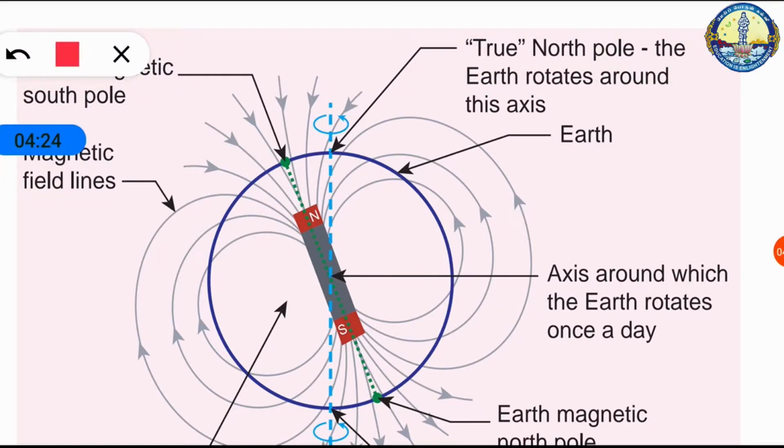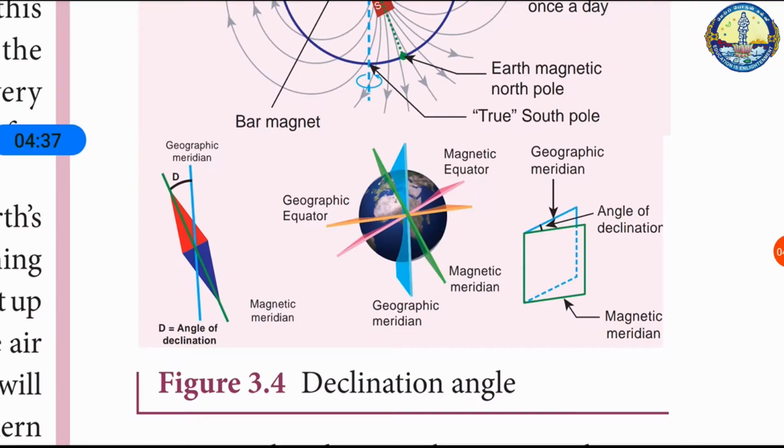But the true north pole is on the axis about which the earth rotates once a day. The angle between the magnetic meridian at a point and the geographic meridian is called the declination or magnetic declination. Here D is the angle of declination.